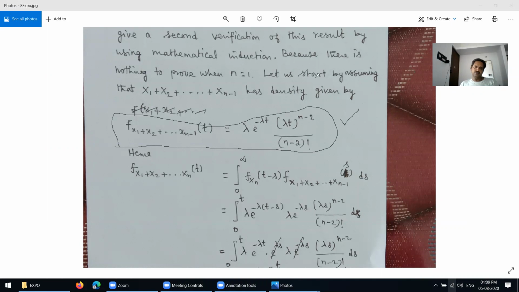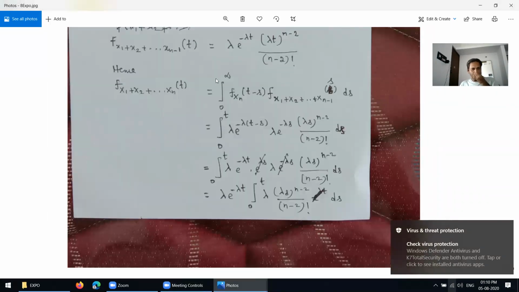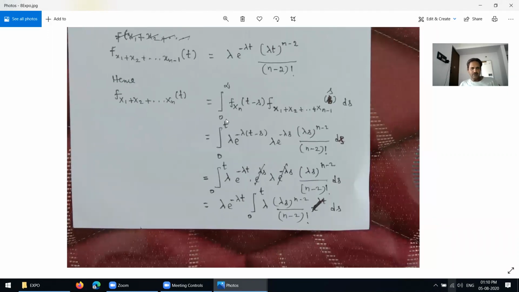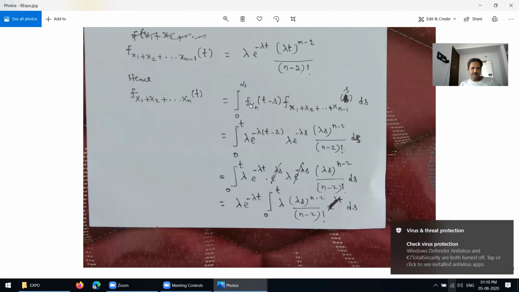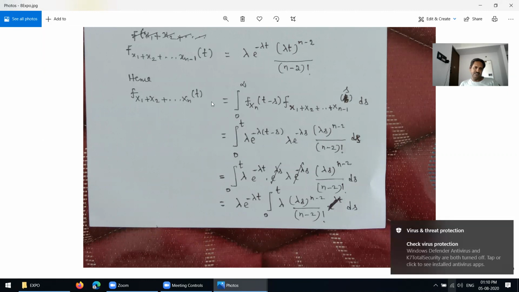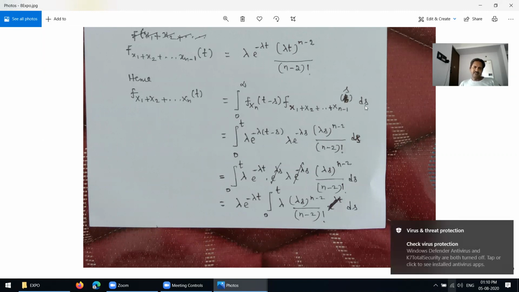The next property is this one, an important one. So next we have to prove this property. You understand now? So now I come to the proof. Here, this one equal to the integral of f xn of t minus s into f of x1 plus etc. xn minus 1 of s into ds. This is nothing but the definition: f xn of t minus x into f of x1 plus etc. xn minus 1 of x into dx.